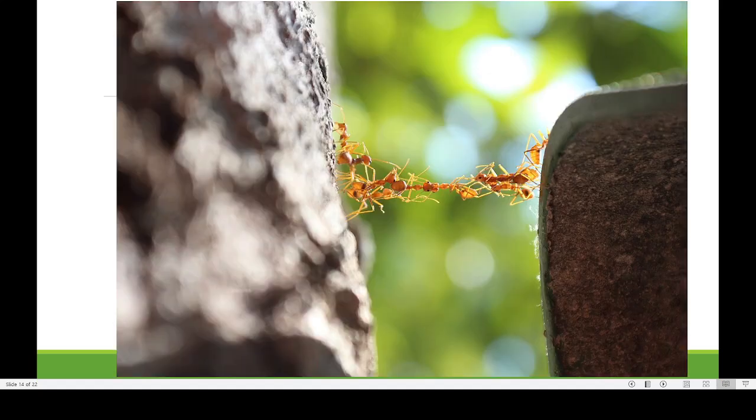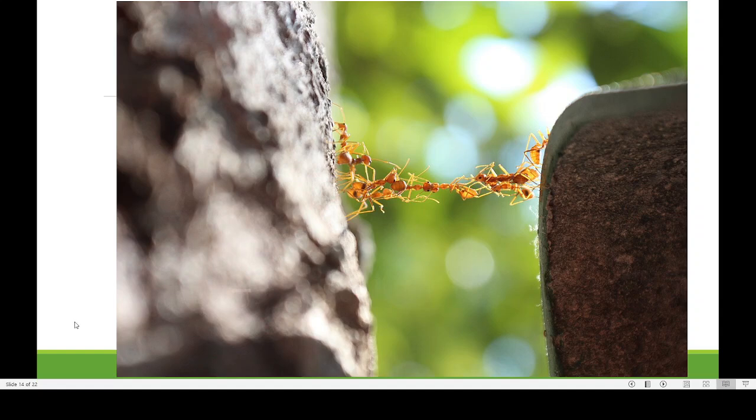So here is another ant. You might have observed this kind of thing. Can you tell me which ant this is? This ant is a popular ant in Kerala. Mushar, otherwise known as Puliyurumba. In English we call it the red tree ant. Scientifically it is known as Ecophylla smaragdina.